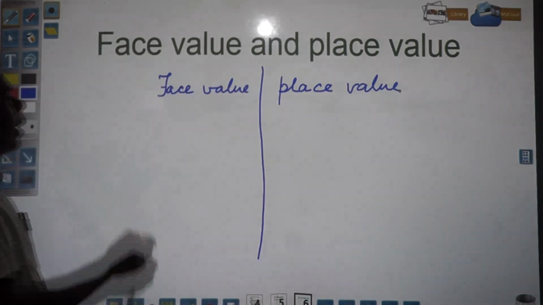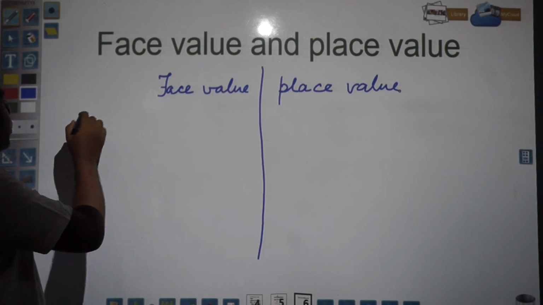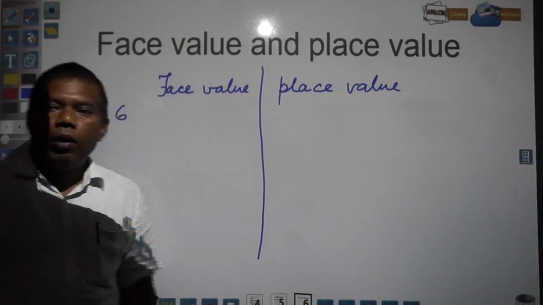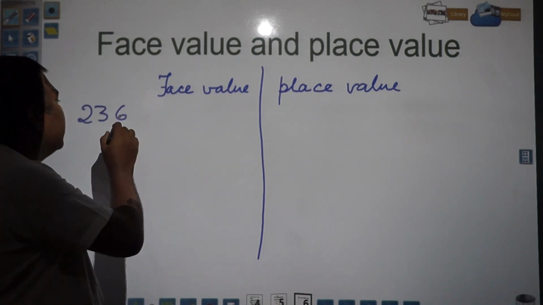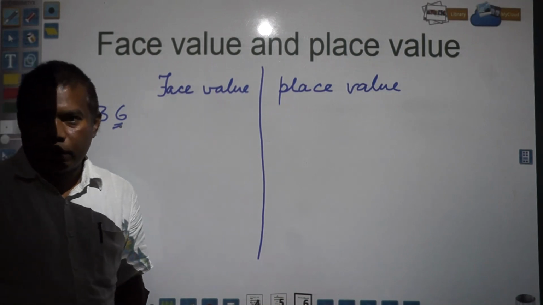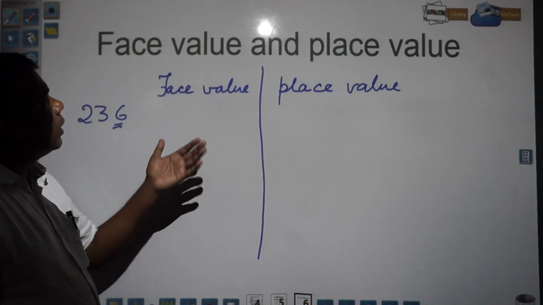By taking any example we will be able to understand in a better way. Suppose you take 2, 3, 6. Now you need to find out the place value of 6 and face value of 6. Right? So before starting one thing you should know.